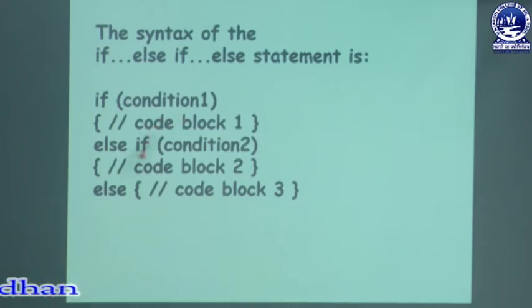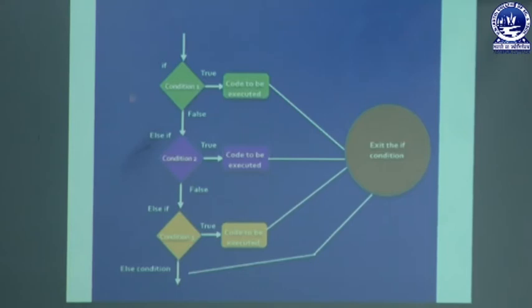Otherwise, you check something else. If the other criteria are okay, then you purchase something else. If all those criteria are not true, then you purchase something else. In this way, suppose someone is purchasing a gift for you. In that case also you are using this type of statement in our daily life. Now this is a very simple explanation of the if else if statement.